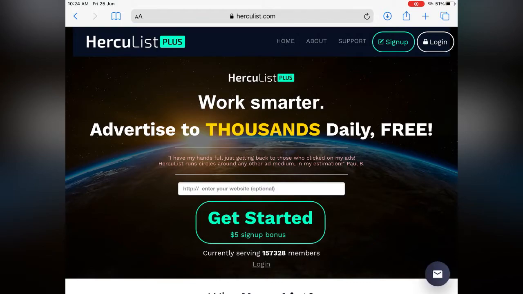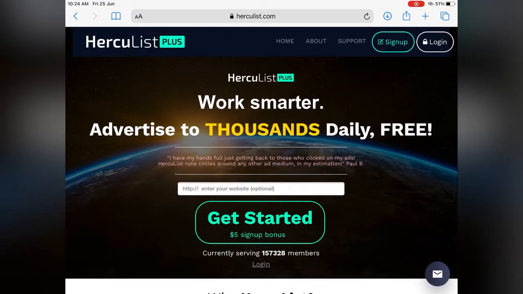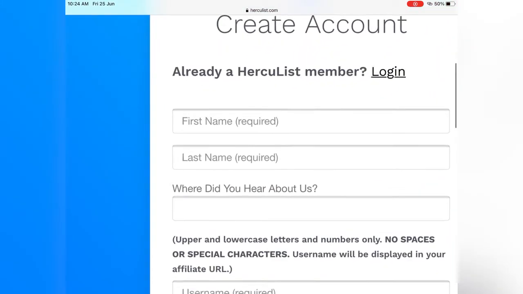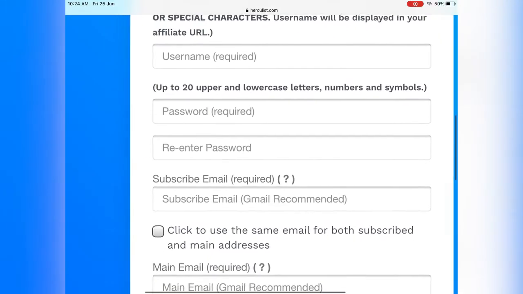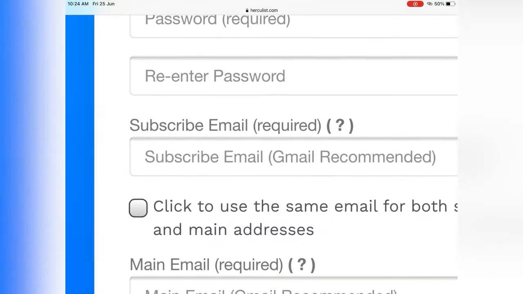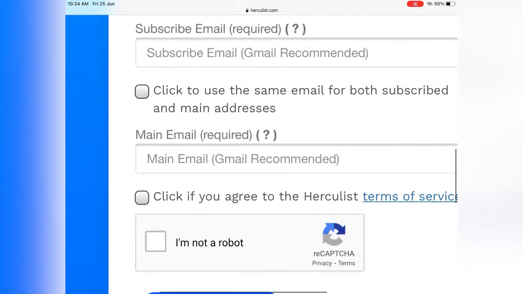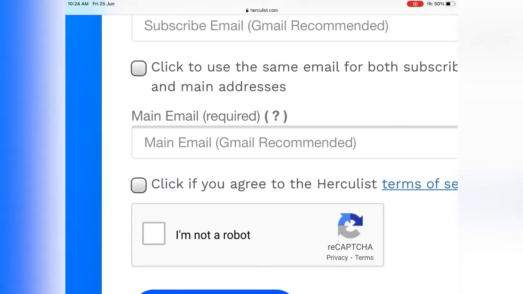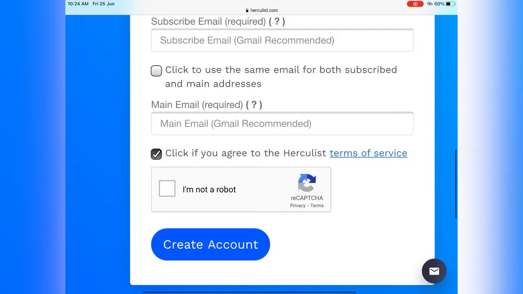That is a big amount, so you can use this free service. Before that, you have to sign up for an account with them. When you are signing up, you will come across this page. Create your account here with your first name, last name, where you heard about this website, the password, and your email. Then scroll down, click on the recaptcha to say I'm not a robot, agree to their terms and conditions, and click on the create account button.